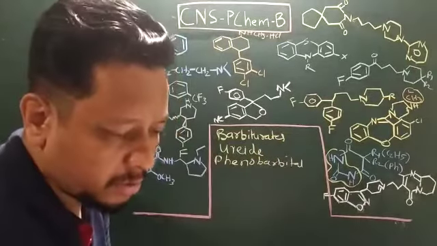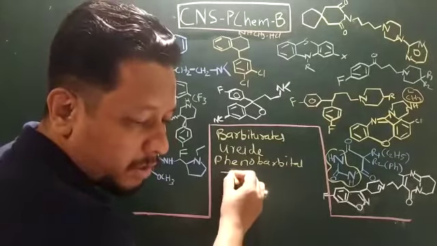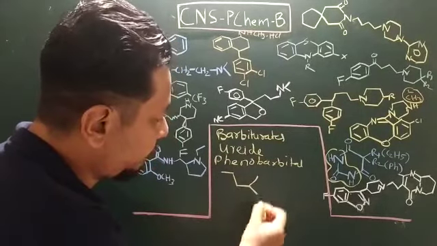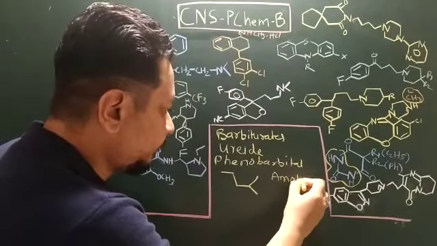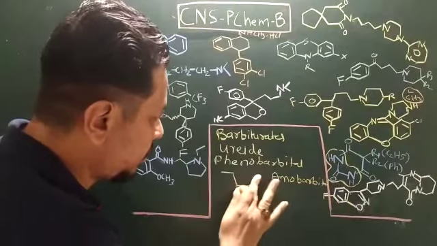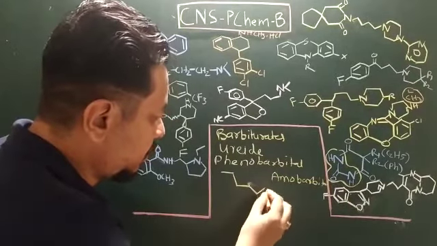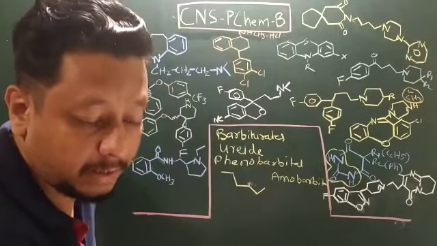If you change the phenyl group to this functional group 1, 2, 3, 4, 5, this becomes amobarbital, and if it is like this 1, 2, 3, the 5, it becomes pentobarbital.